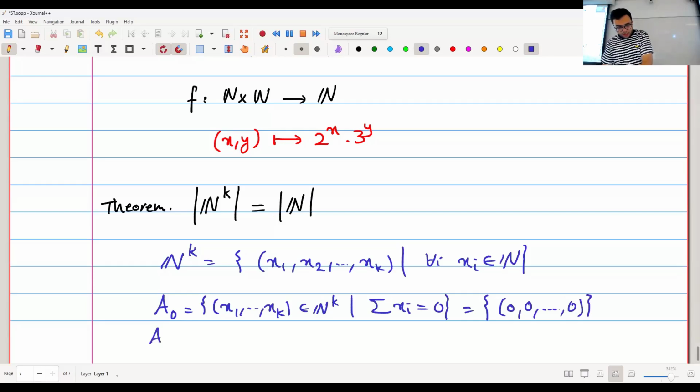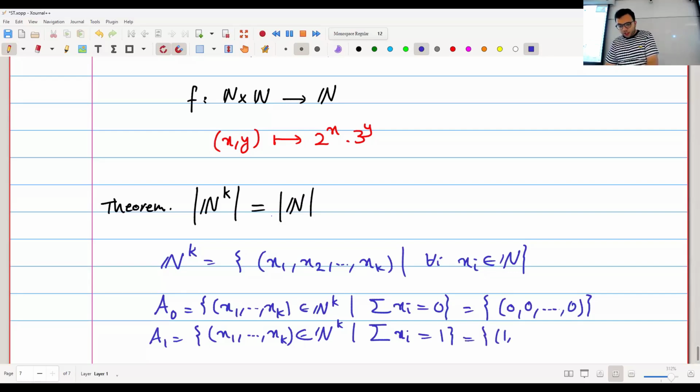So this is a set with only one element, (0, 0, ..., 0). But then I can say A1 is the set of all the tuples (x1, ..., xk) such that the sum of their coefficients is 1. So this is the set that contains (1, 0, 0, ...), (0, 1, 0, ...), and so on. Okay, but this is a finite set, right?